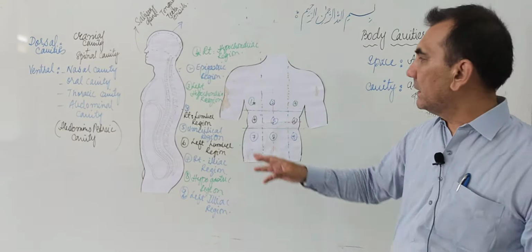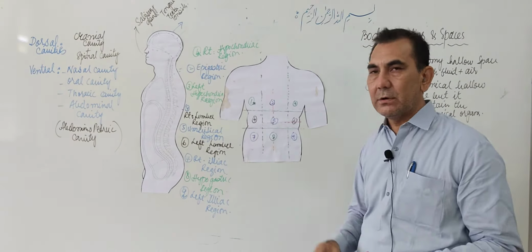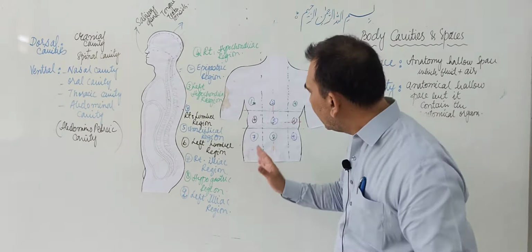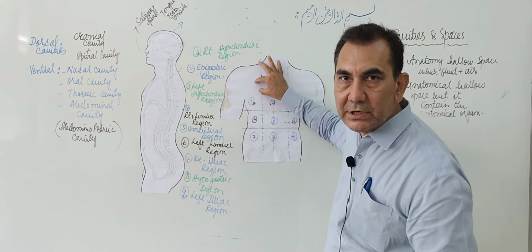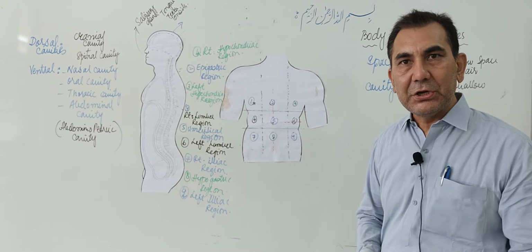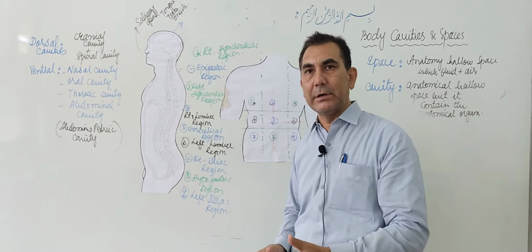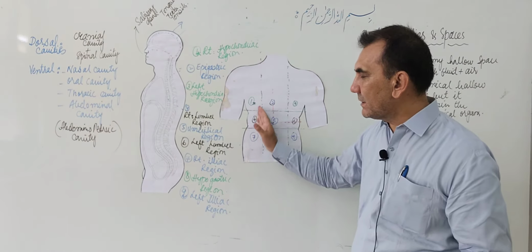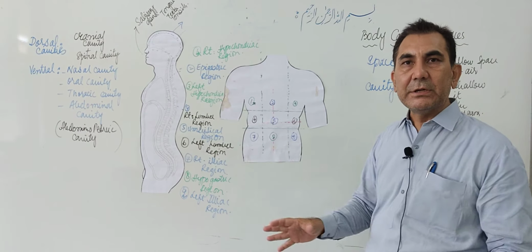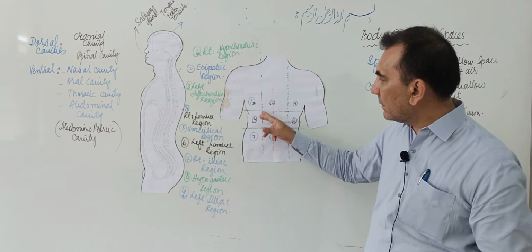So now we will go to number 4, the right lumbar region. What is present in the right lumbar region? Again the ascending colon, the right kidney, and the right adrenal gland. The right adrenal gland, right kidney, and the ascending colon are present in the right lumbar region, and the ureter as well.